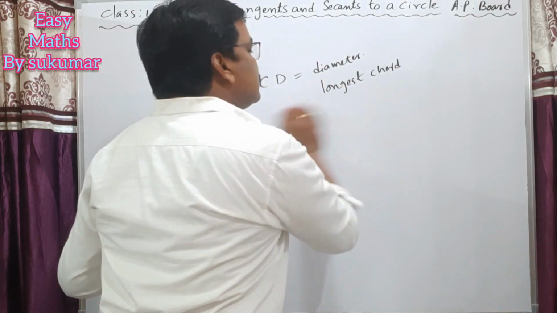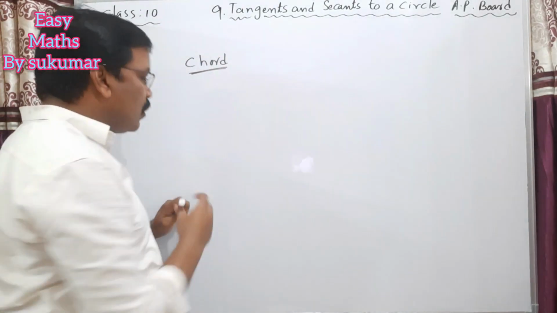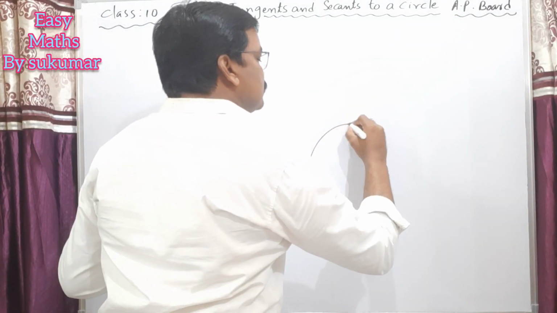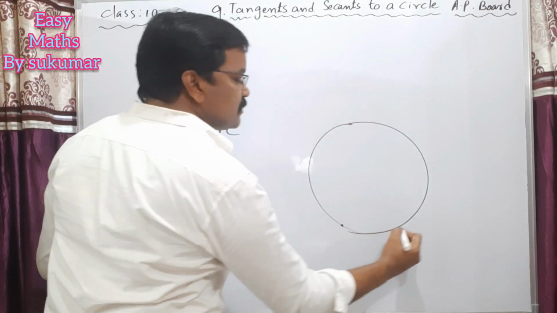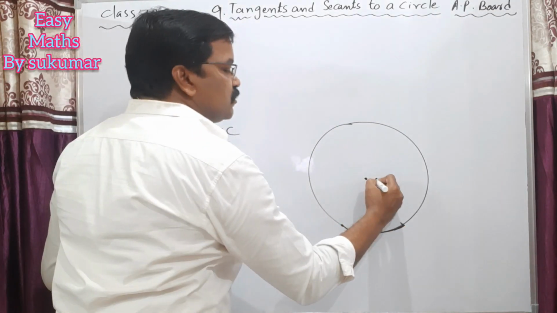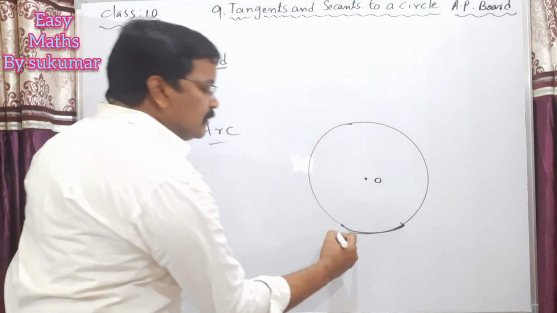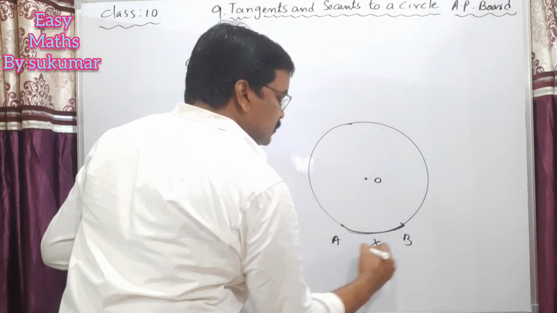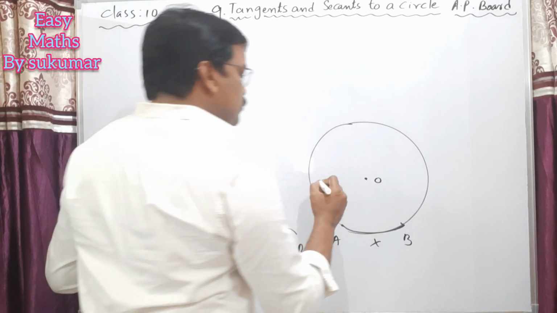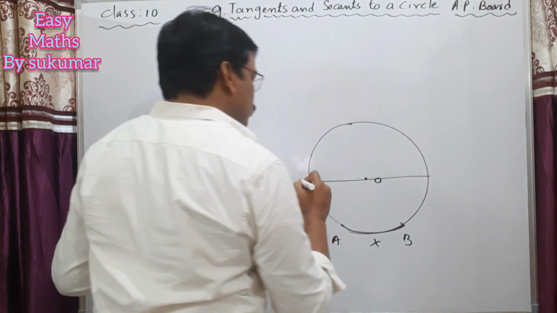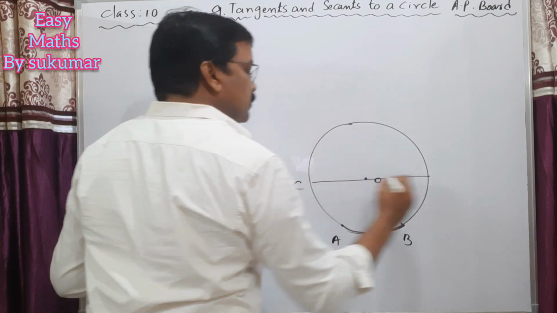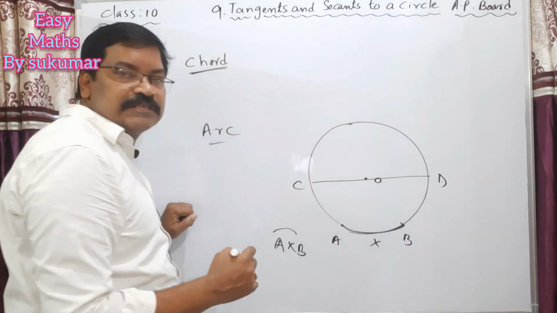And the next one is arc. Arc of a circle. Arc means, my dear students, it's just like a part of the circle. For example, this is an arc. For this circle, this AB is an arc. This AXB is an arc. This CD is the diameter here, which is the longest chord in a circle.